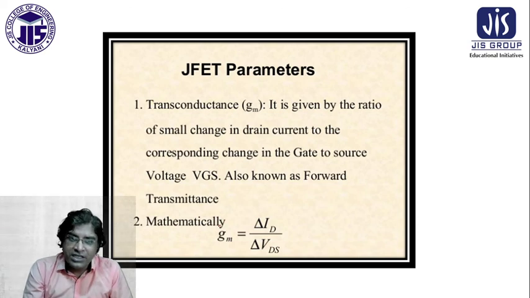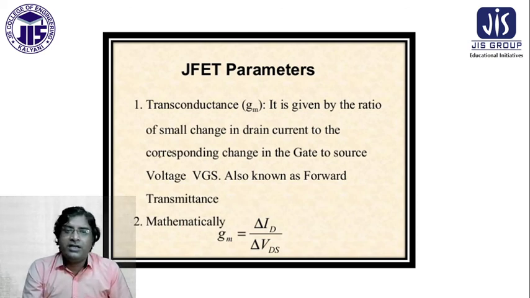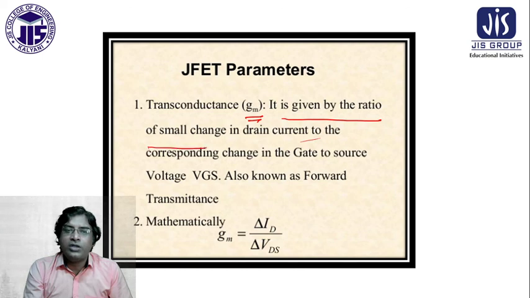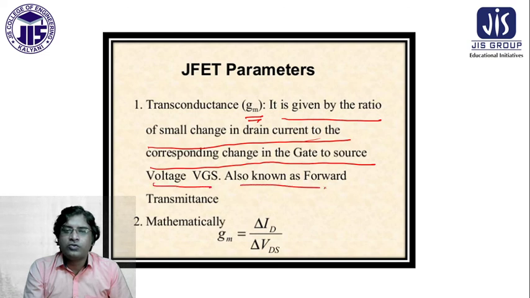Now a very important parameter, the transconductance, which is gm. This gm is given by the ratio of the small change of the drain current to the corresponding change in the gate source voltage VGS, also known as forward transmittance.